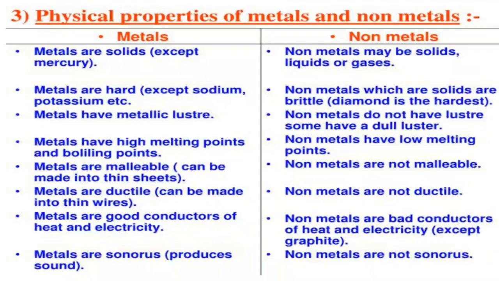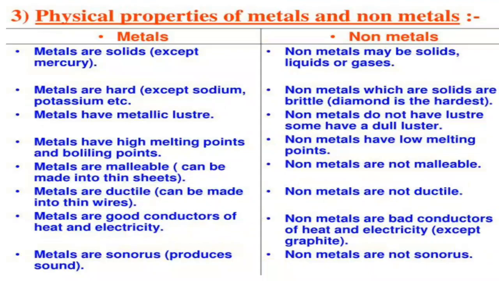Metals have luster, non-metals do not have luster. Means metals have a quality of reflecting light from their surface and they can be polished. For example, gold, silver, copper, all will be able to do these things. Non-metals will not, they are brittle in nature and dull in appearance. For example, sulfur, phosphorus, carbon like coal. If you take coal and throw it, it is going to break easily. The only exceptional cases are diamond and iodine. These are the ones which will be shining. Diamond is shining and iodine is also a shining element.